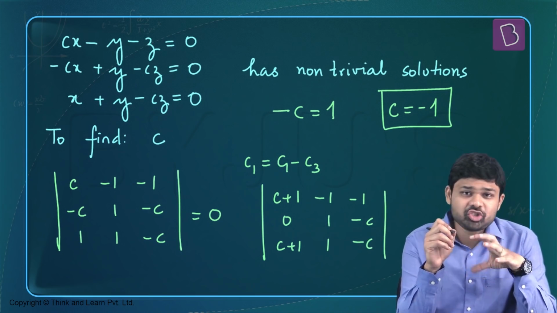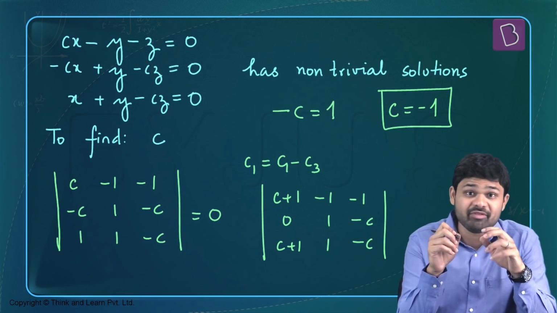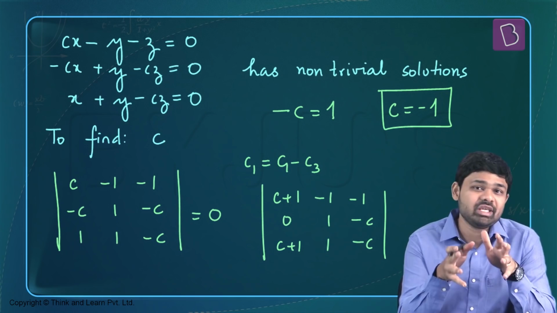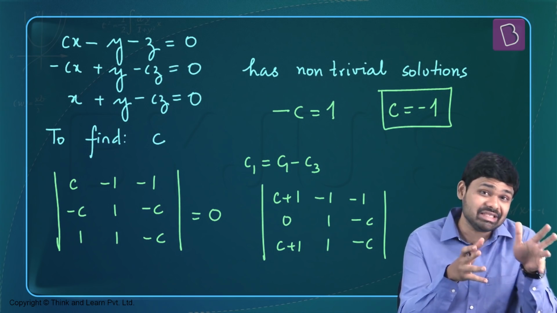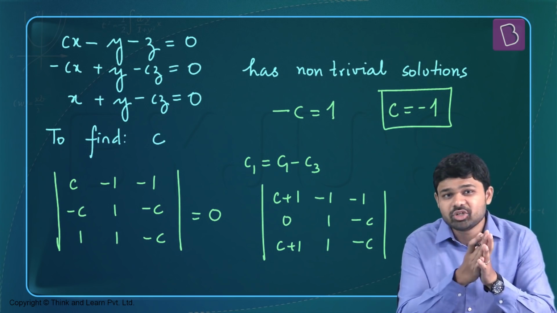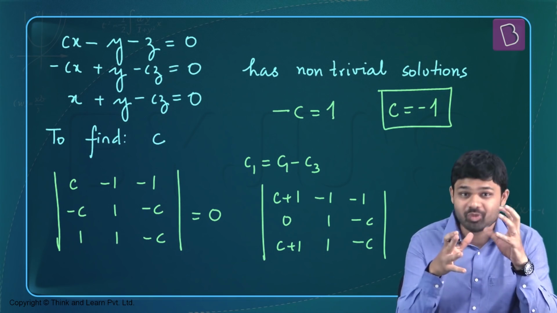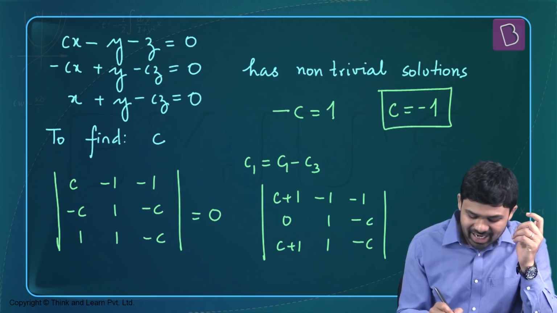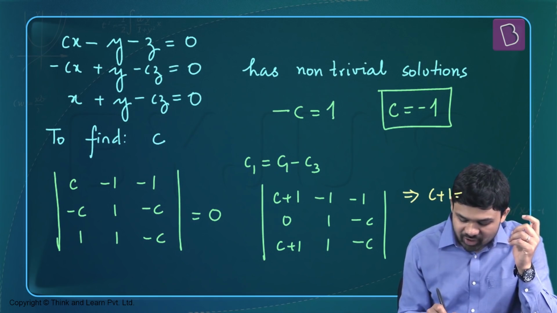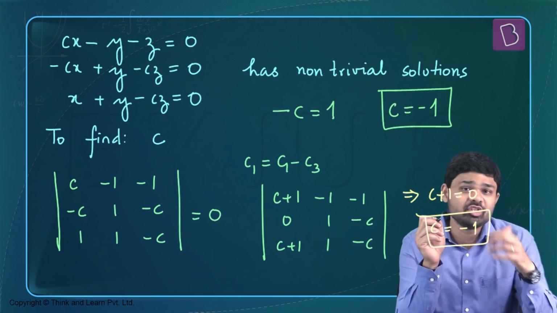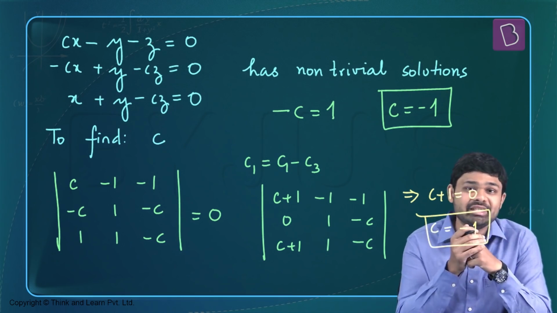From the first column, in fact, I can take c plus 1 common out, and if that determinant has to be equal to 0, c plus 1 can be 0. So for c plus 1 equal to 0, the value of this determinant will be equal to 0. So c plus 1 equal to 0 is one of the solutions. So from that, I get c plus 1 equal to 0 or c equal to minus 1. Exactly like how I got the solution without solving the determinant.